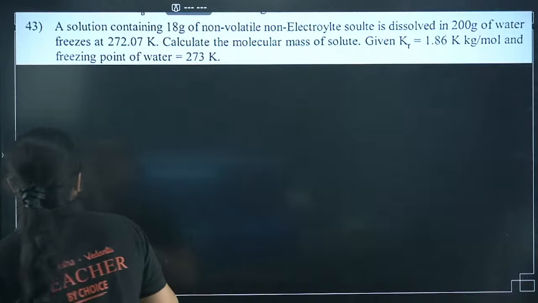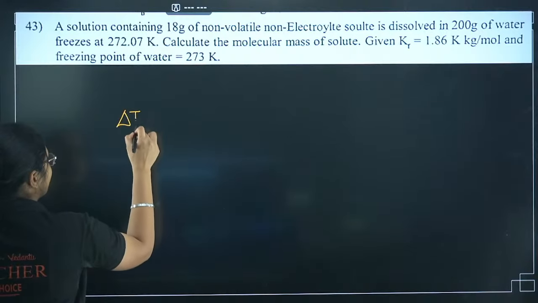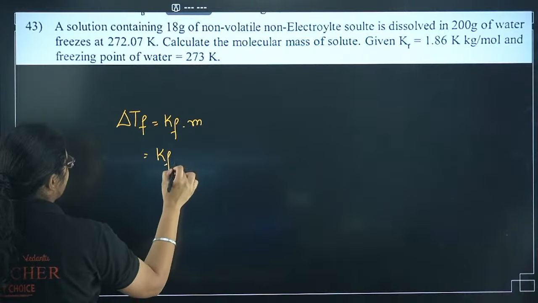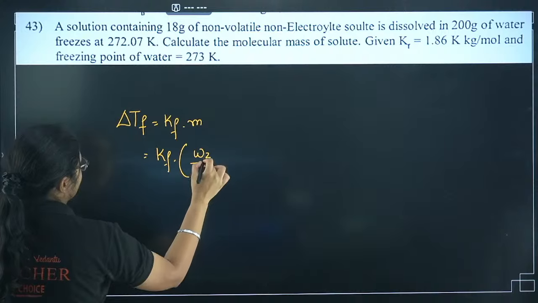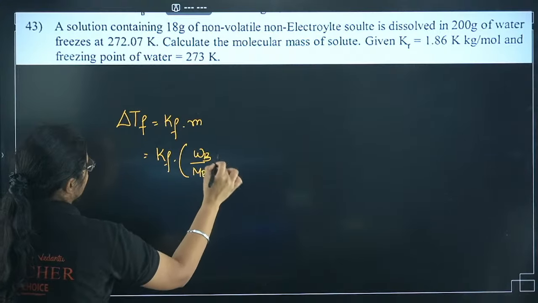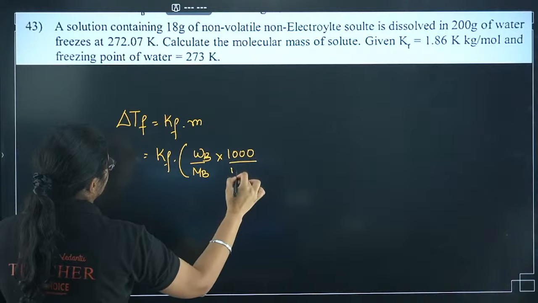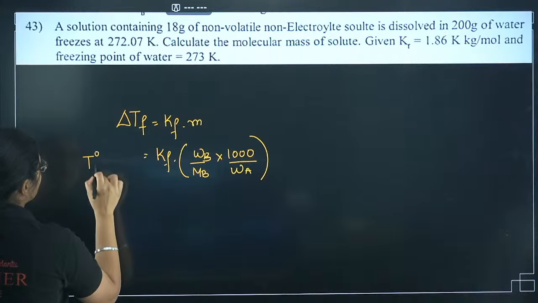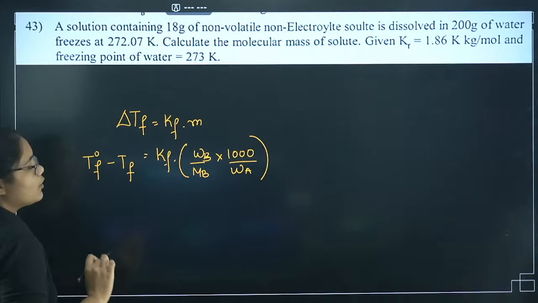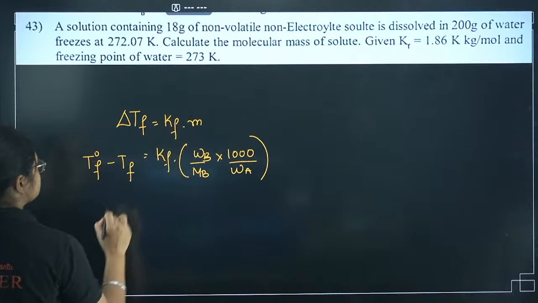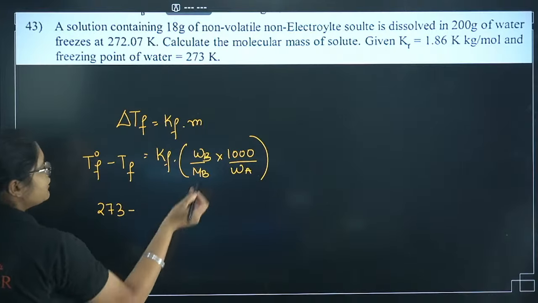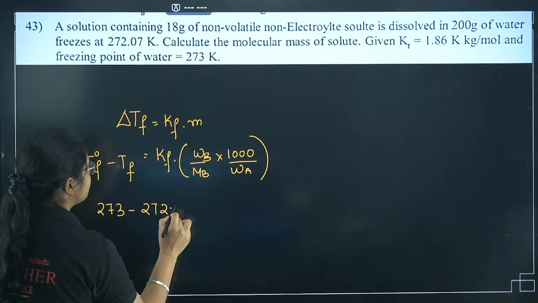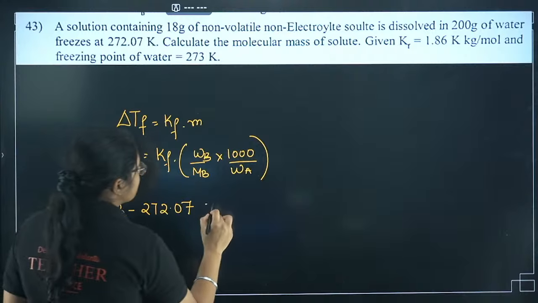Till then, let me write down the values we need. We have delta TF is equal to Kf into m, which I can further expand and write as WB by MB into 1000 by WA, right? Now, delta TF is T naught F minus TF. Originally, what was the freezing point of water? 273. Now when you added this non-volatile, non-electrolyte solute, the freezing point became 272.07, is equal to Kf.